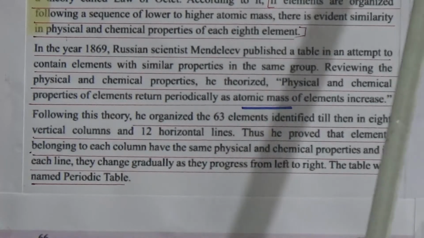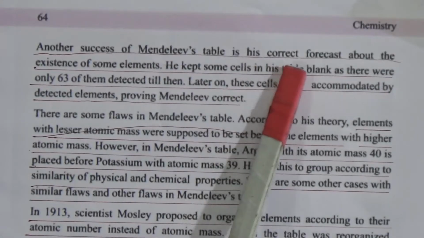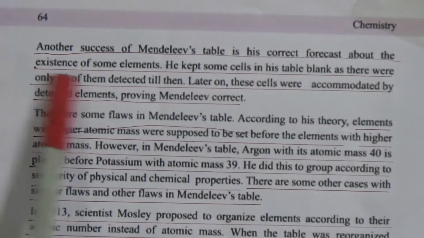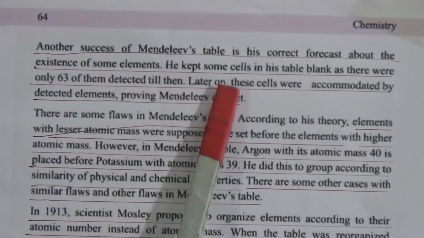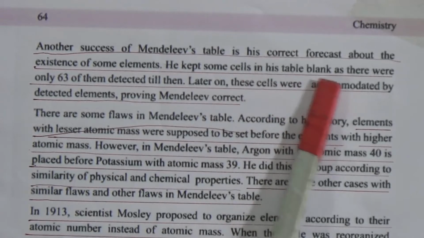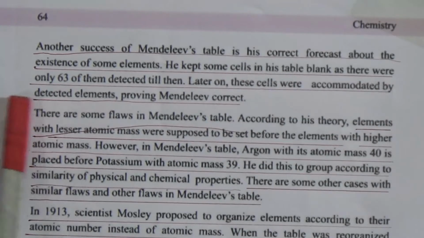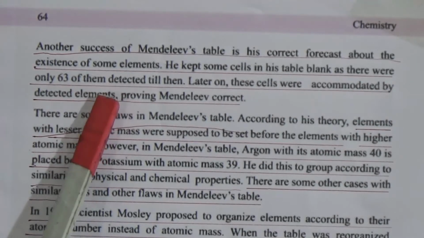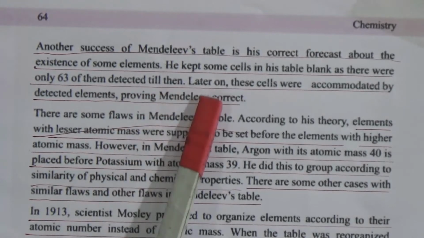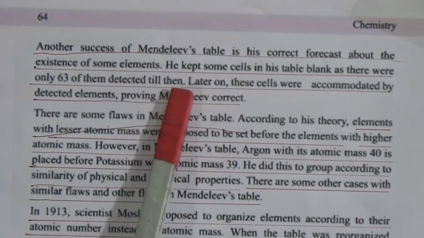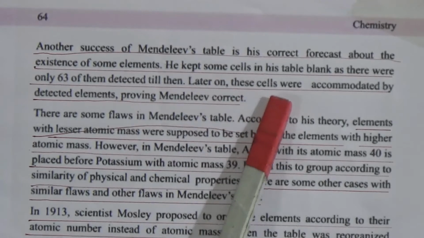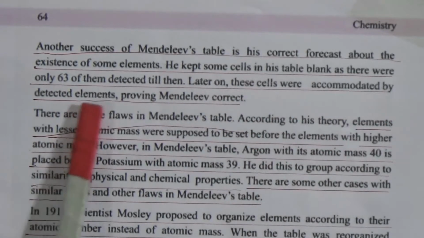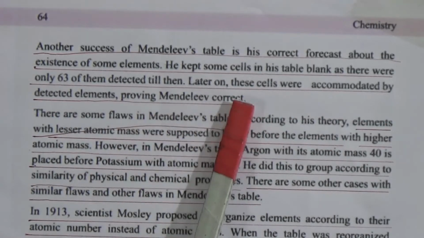Now come to the next page. Another success of Mendeleev's table is his correct forecast about the existence of some elements. He kept some cells in his table blank, as there were only 63 elements detected till then, and later on these cells were filled by newly detected elements, proving Mendeleev correct.